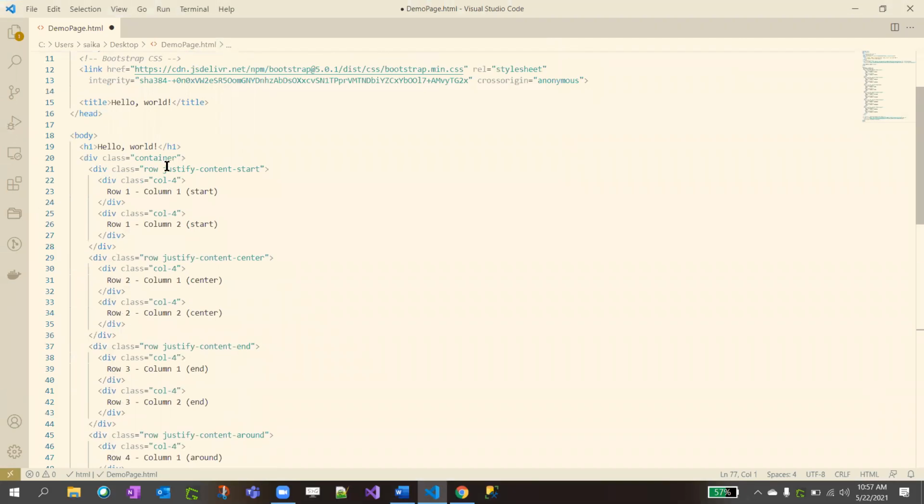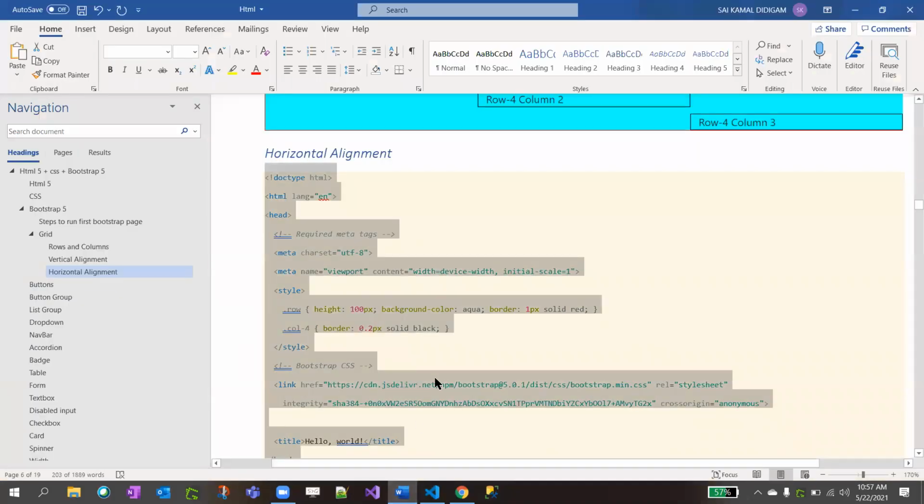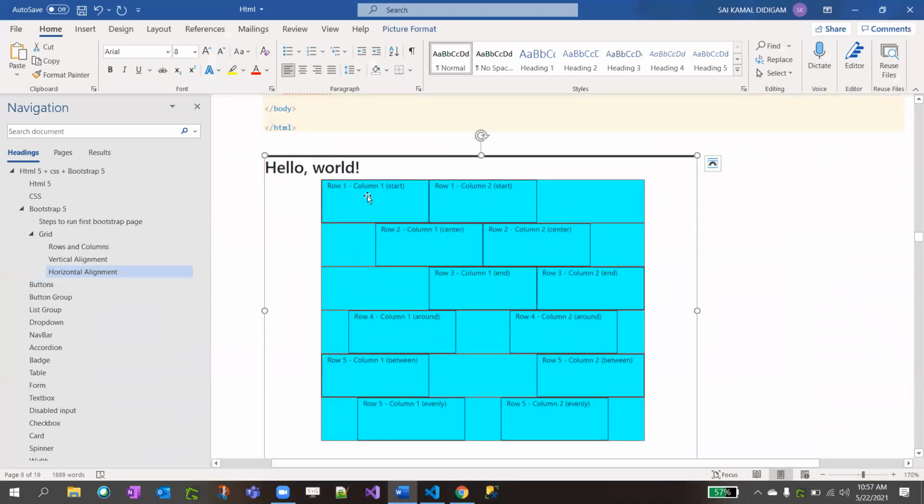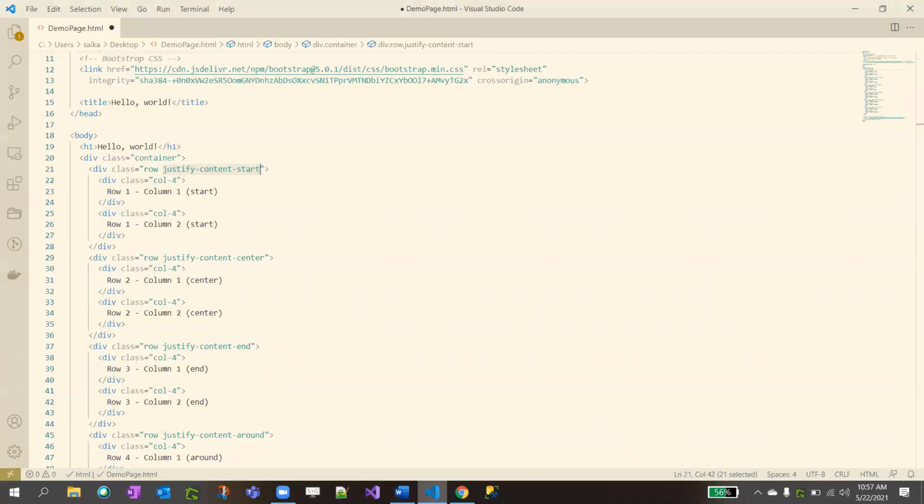What we did before, align-items-start, was for vertical. For horizontal, what we need to do is justify-content-start. Just remember, for horizontal, justify-content. For vertical, align-items. That's it. In the first row, we are aligning all the items to the start, left, right? That is why justify-content-start.